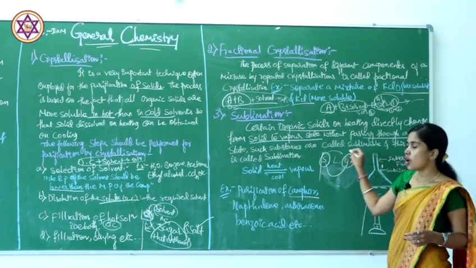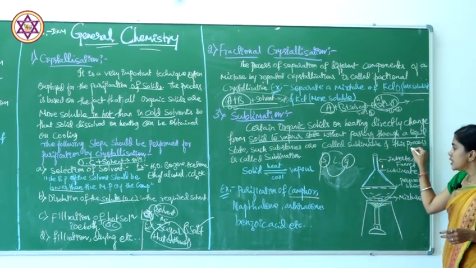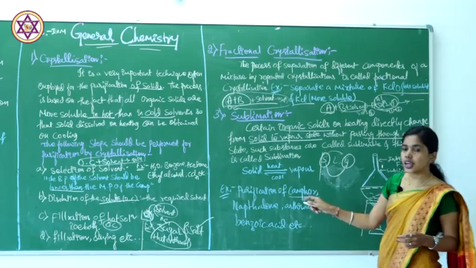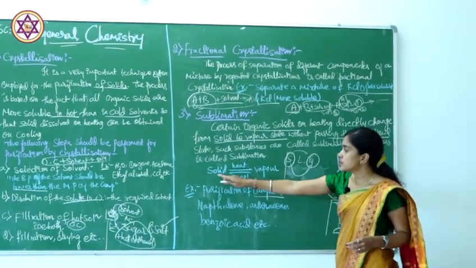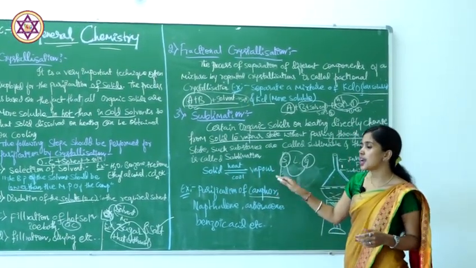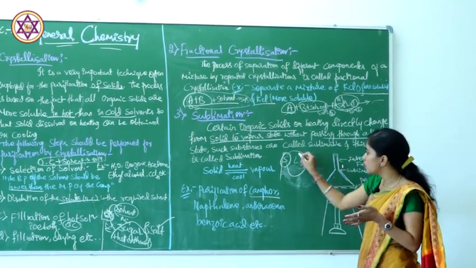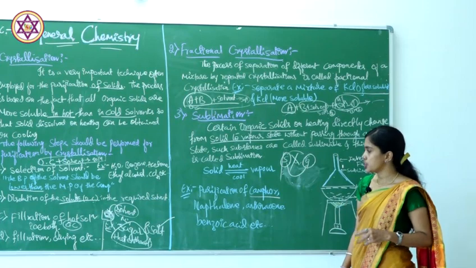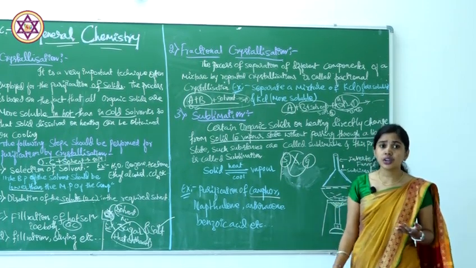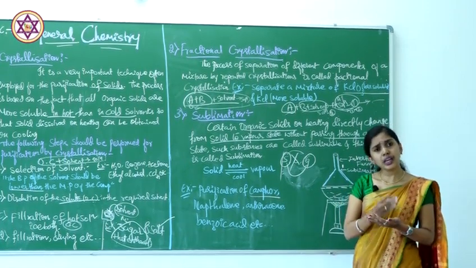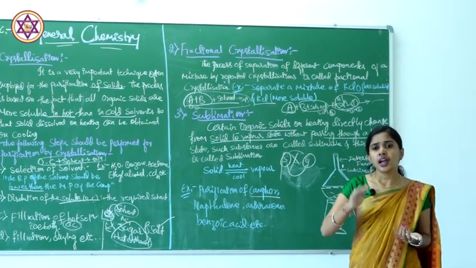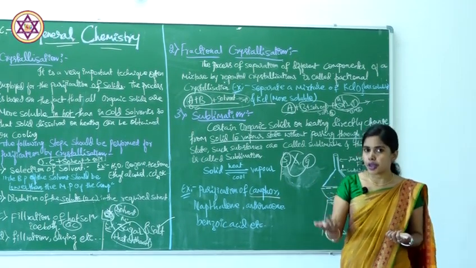Certain organic solids on heating directly change from solid to vapor state without passing through a liquid state. Such substances are called sublimable. This process is called sublimation, which is directly converting from the solid state to the vapor state without passing through the liquid state. For example, if you burn camphor, it is solid and it will directly convert to the vapor state.